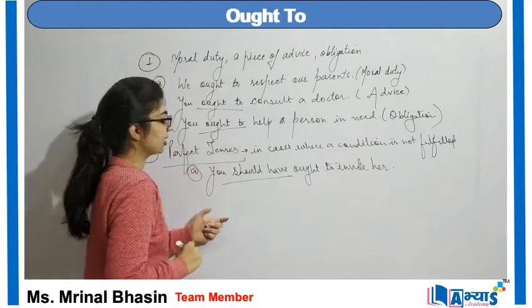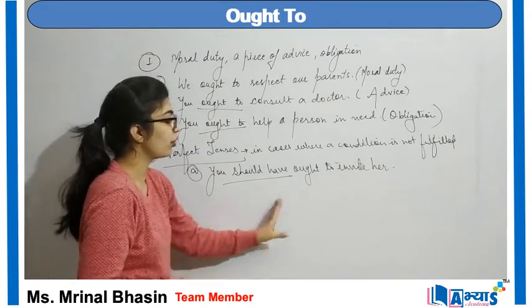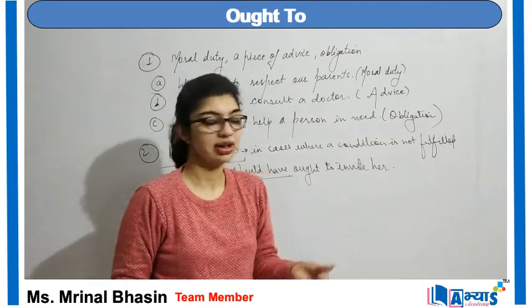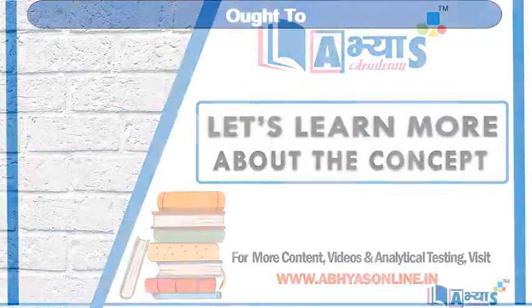So this is my perfect tense where I'm saying that you ought to have invited her, but you have not invited her. So my action over here is not completed.